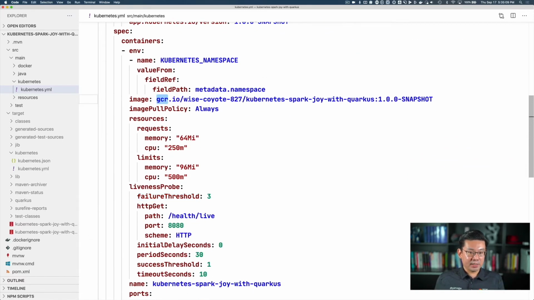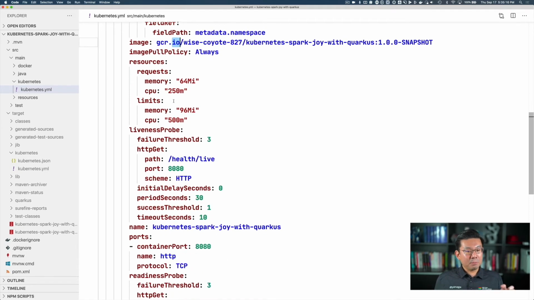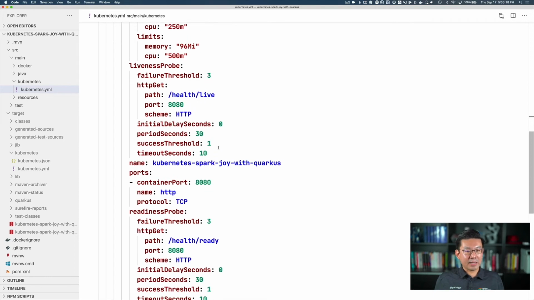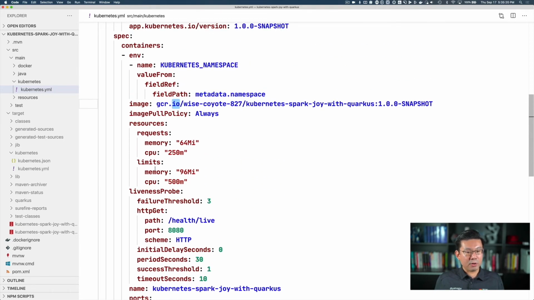So Quarkus, just in case you change anything, is going to reflect that. If you change the group name or the image name here or the registry name, Quarkus is going to update automatically. But Quarkus is also going to check that this custom part, the resource request limit that I just added, well, this is a custom thing, and it's going to add these properties on the Kubernetes YAML file that is generated in every build. Let's see if it works.